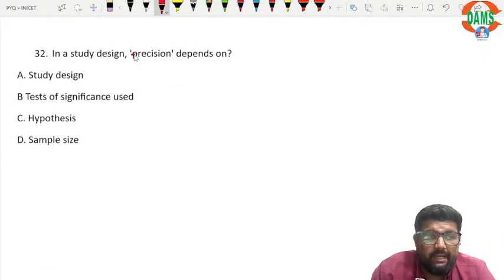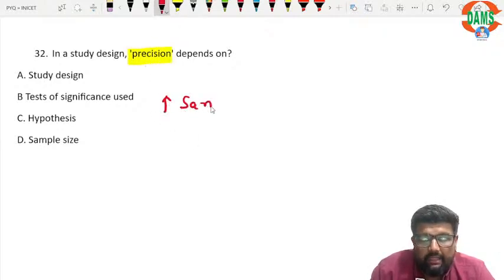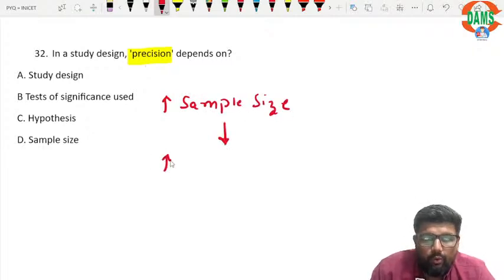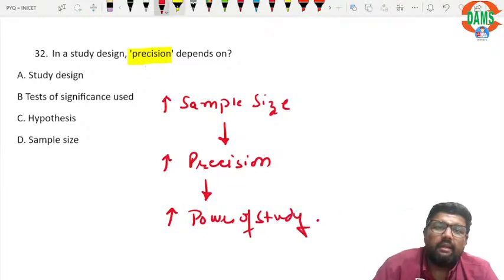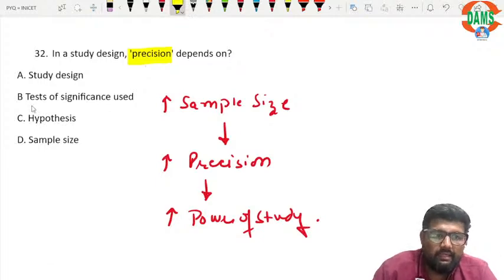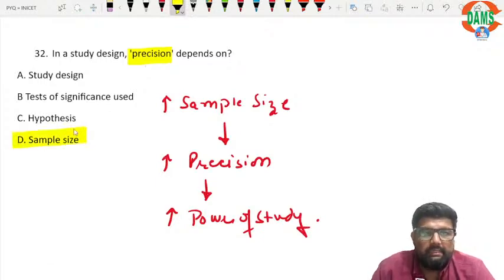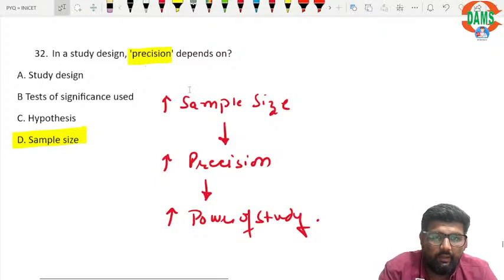In a study design, precision depends upon, yes, good question. In a study design, precision depends upon, okay, if I increase sample size, I will get more precision. If I get more precision, I will have more power of study. So these three are interlinked. Here the correct answer is, okay, where is sample size? Sample size. Alright.